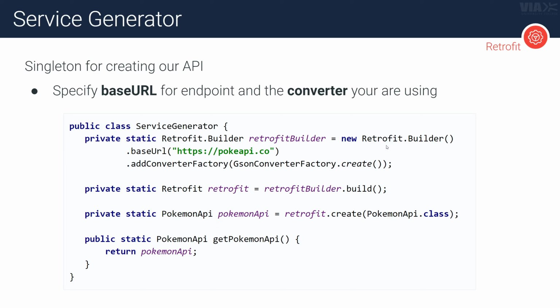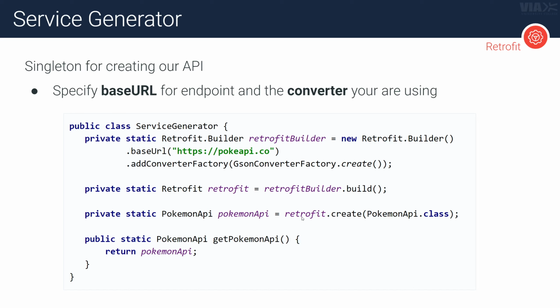But you can see right here, we're using the builder pattern to create our Retrofit instance right here. And this Retrofit instance was basically fed with the endpoint, the start of the endpoint, the domain name, and then also whatever converter. So in this case, the JSON converter, which we're going to use to convert our JSON data into Java objects.